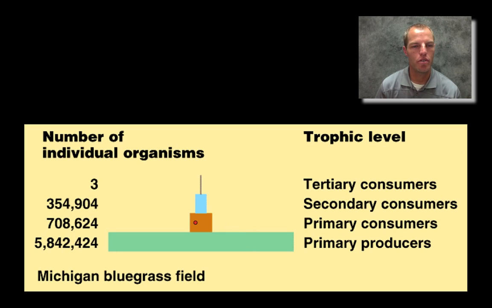And then as you go up to the consumers, there's only about 708,000 primary consumers. That means organisms that feed only on that level, the grasses. And then you have 354,000 roughly secondary consumers and only 3 tertiary consumers, top of the food chain. So it goes to this idea, if energy is getting less each group, well then obviously if there's less energy, then there's less to support more organisms within each one of those levels. So energy gets less as we go through these trophic levels, so does the amount of organisms making up each one of those levels, or we call that biomass.